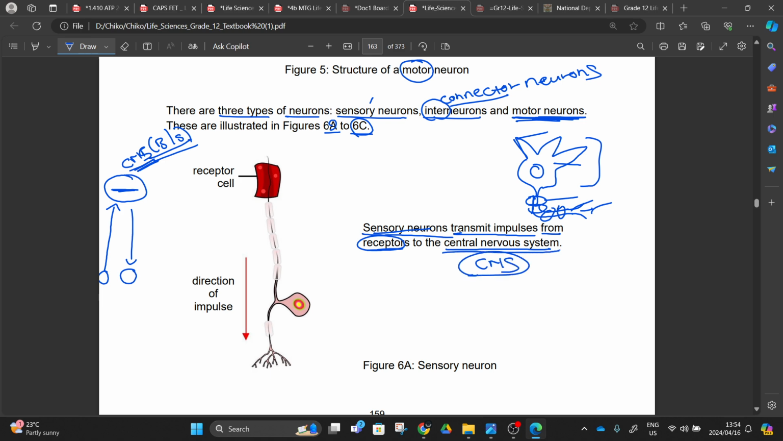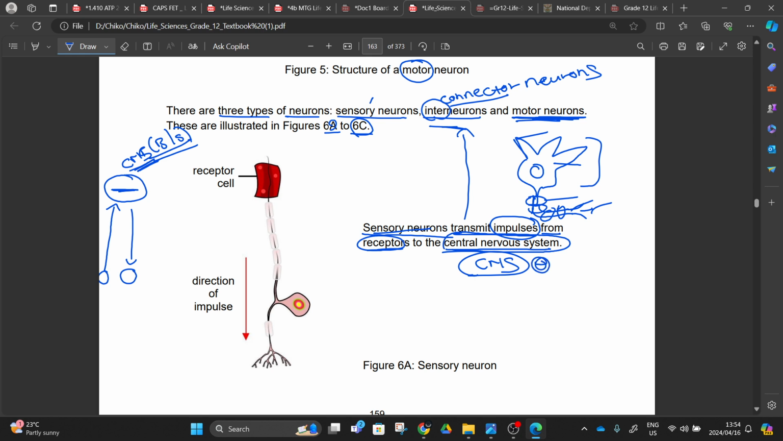You can see here they said it transmits the impulse from the sensory neuron to the central nervous system. They are not saying that it transmits this impulse to the interneuron. They're saying that when the impulses get inside the central nervous system, they are going to be picked up by an interneuron. It's not like the sensory neuron is going to take the impulses and send them straight to the motor neuron. They send this impulse to the central nervous system.